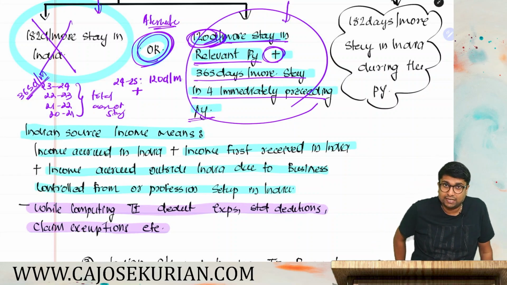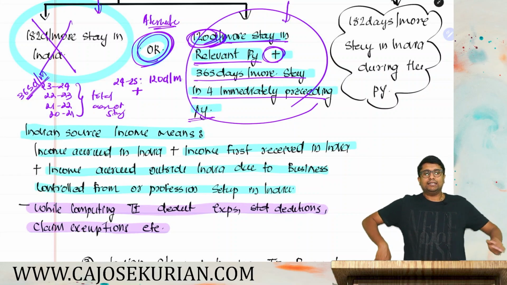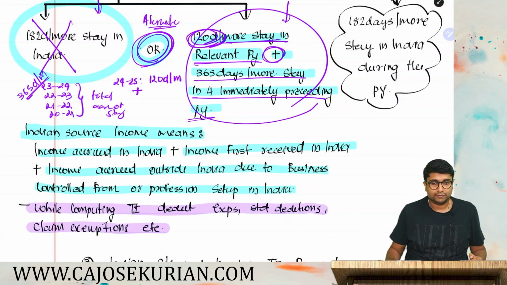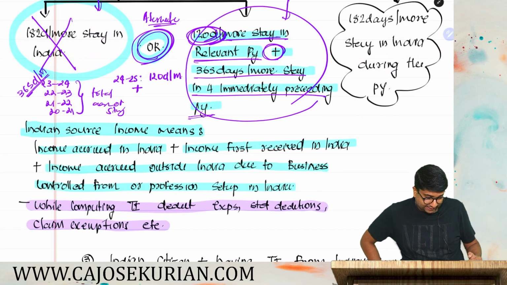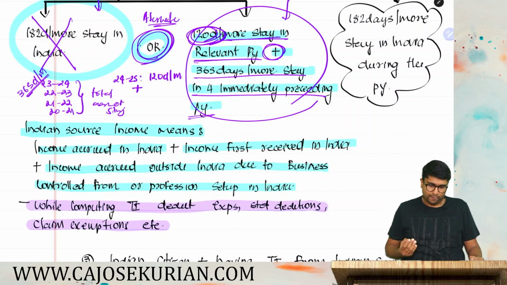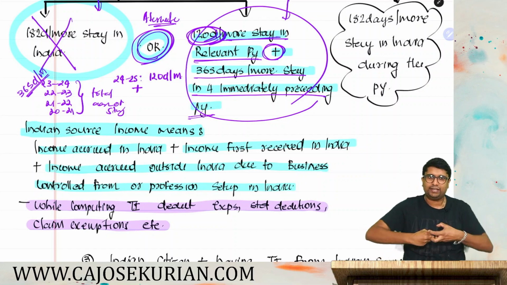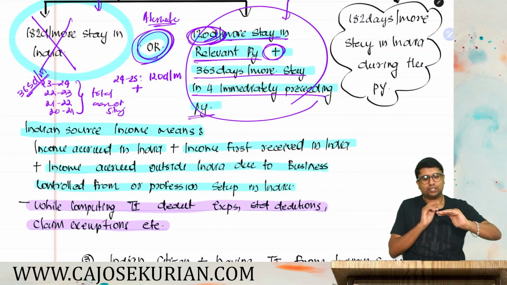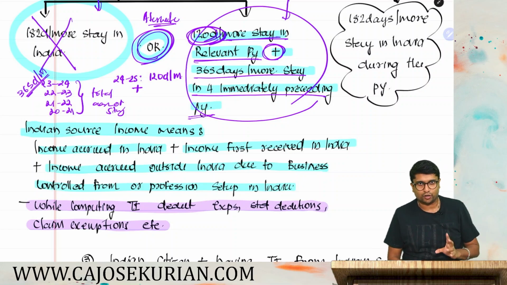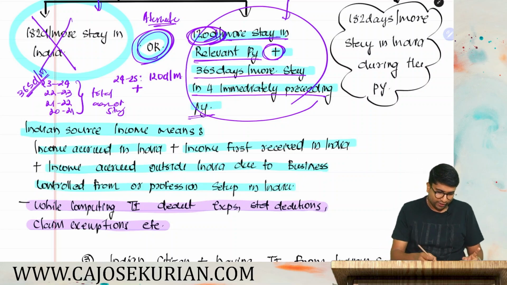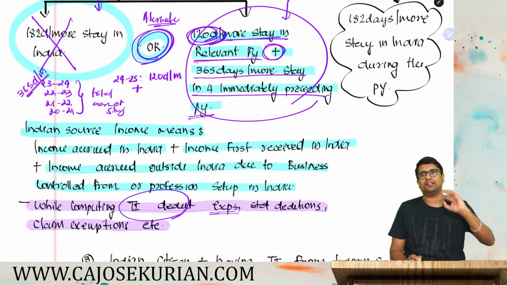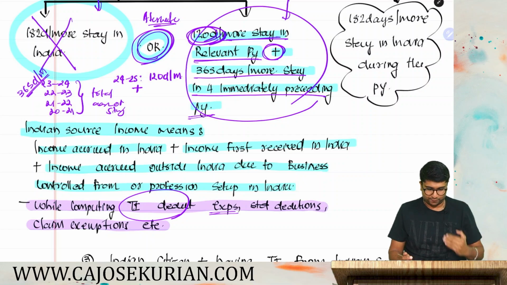3 things have to be considered as total income from Indian source. Number 1, income actually accrued in India. Second thing, income received in India. And the third thing is income accrued outside India due to business controlled from India or profession set up in India. All these 3 things have to be counted for determining whether his total income from Indian source exceeds 15 lakh or not. But while computing the total income, you can deduct all the expenses. You don't have to consider the gross income. You can net off the expenses. You can claim standard deductions and you can claim exemptions.